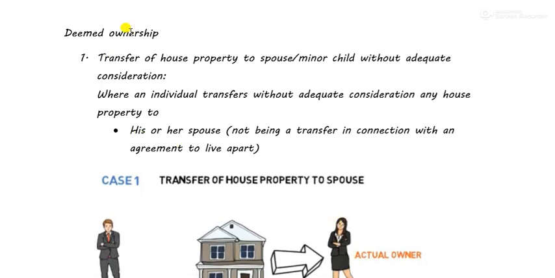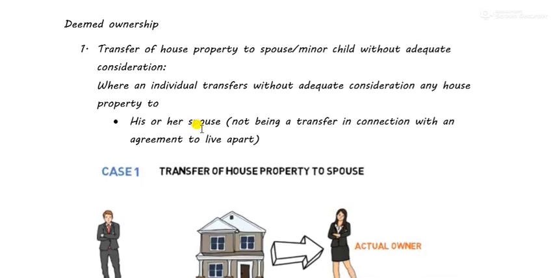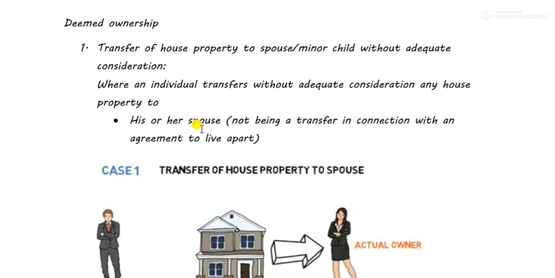Now in the next class we'll be starting with a new topic which is very important theory wise, as well as some practical sums come in your exam, that is deemed ownership. Now just let me give you an introduction on deemed ownership.